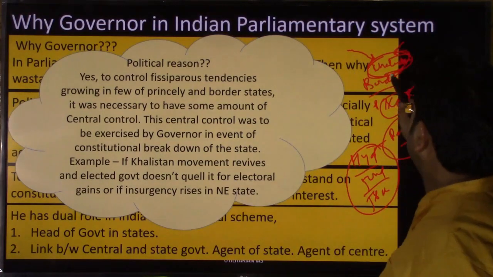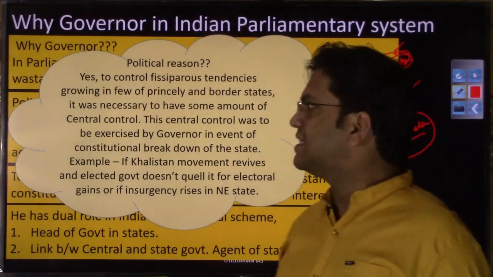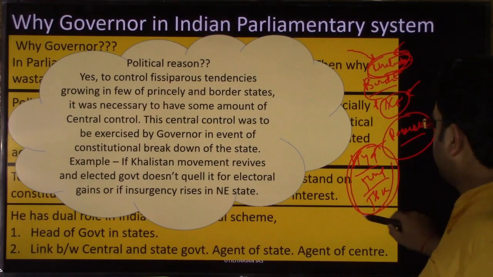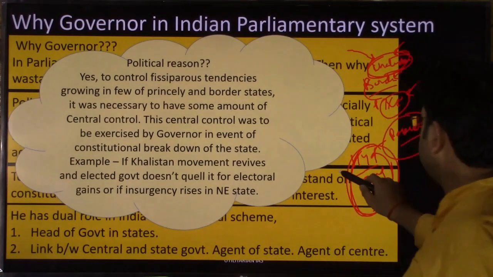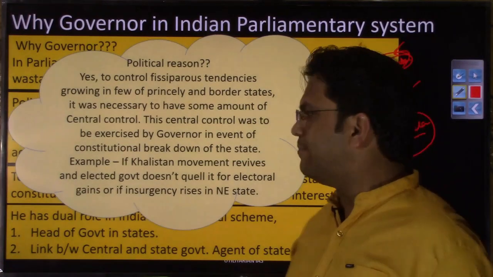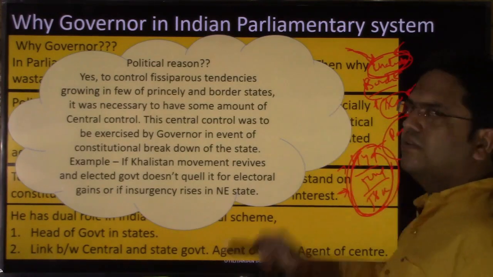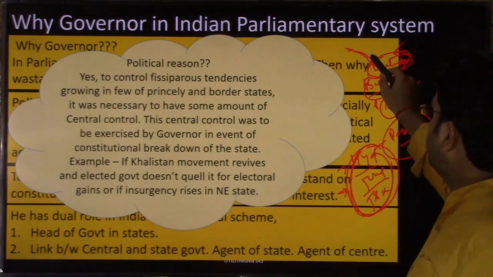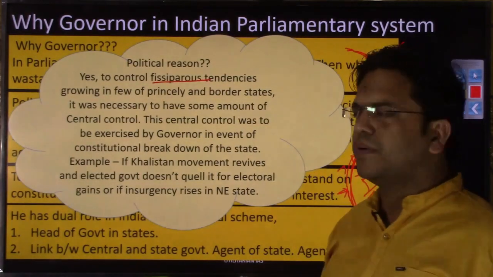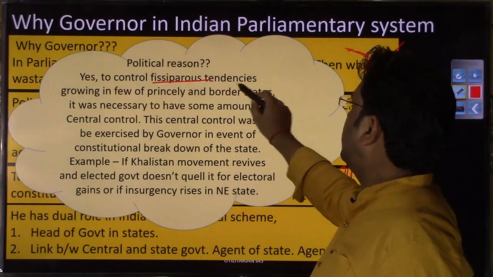In this situation, it was necessary that central representatives should be in these states. Eventually, be it Hyderabad, Jammu and Kashmir, or Junagadh, they ultimately became part of India, but it was necessary when this kind of trouble was being fomented by an external party, or when fissiparous tendencies were being promoted by some internal or external party,